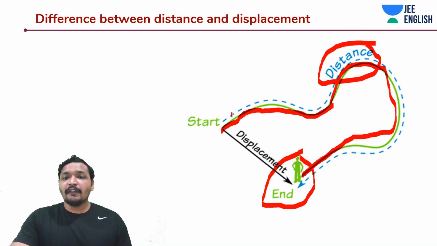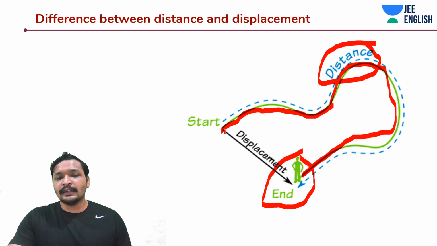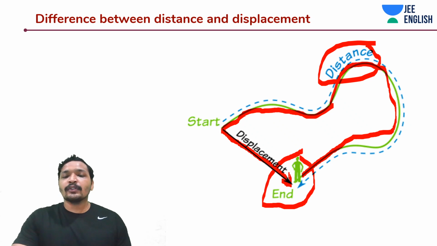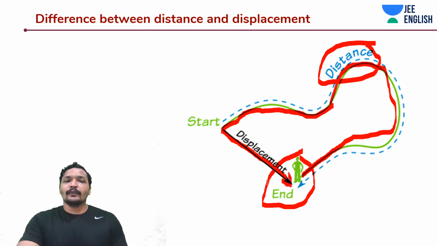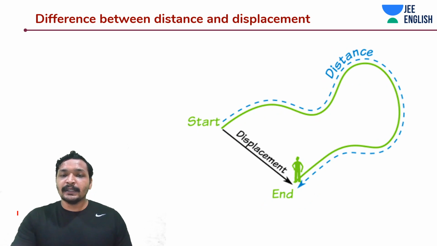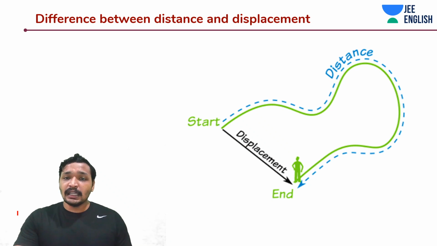Whereas if it was possible, he could have directly traveled in this direction in the shortest possible path, and you would have got to the end point. So that's the basic difference between distance and displacement. Distance is a scalar quantity, displacement is a vector quantity. Displacement has a direction, whereas distance is positive and does not have any direction.